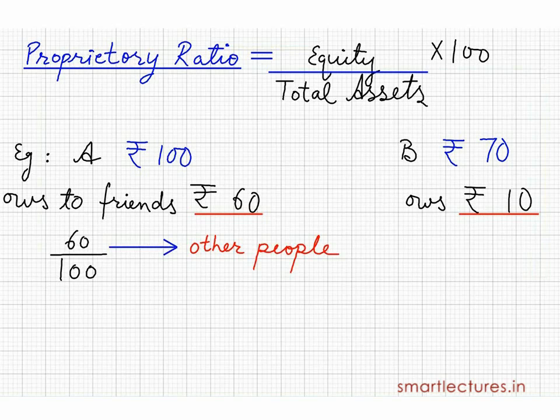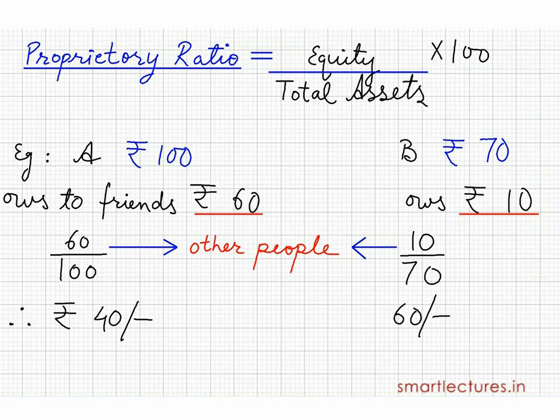So actually he has only 40 rupees. But so far as B is concerned, he has 70 rupees in his pocket and he owes only rupees 10. It means actually he has 60 rupees. Or in other words, I can say that out of the total assets, A has contributed 40% and B has contributed 85%. So in this way, B is better.